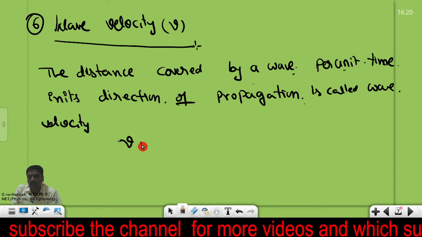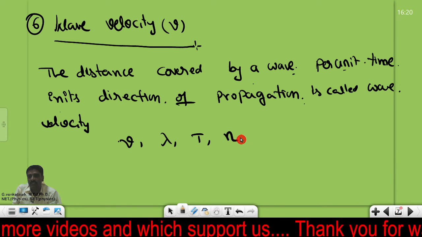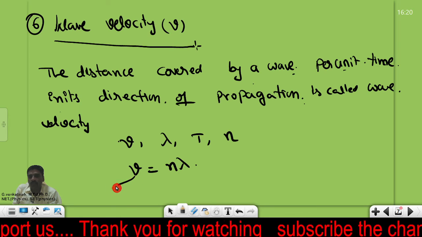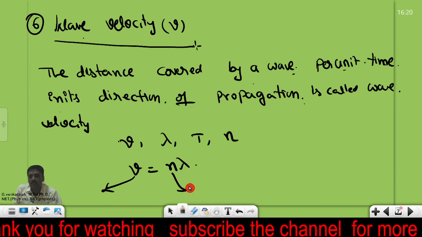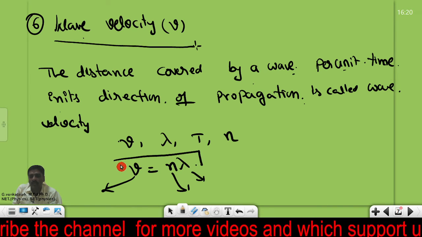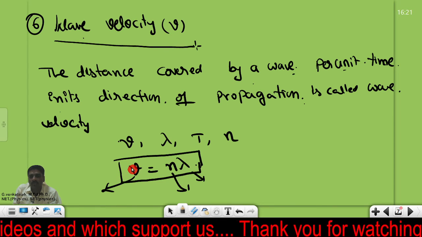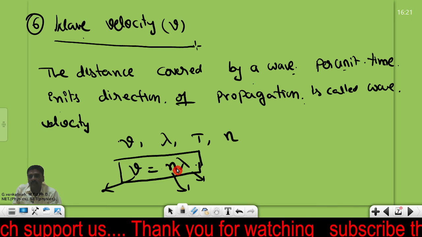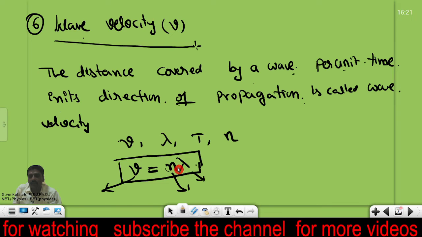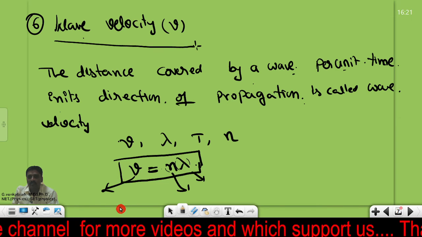Wave velocity, wavelength and time period, or we can take it as the frequency, there is a relation between them. V is equal to n lambda. V is nothing but wave velocity, n is equal to frequency, lambda is equal to wavelength of the wave. So this is the small equation. We will use it in a small problem when we are solving problems. So wave velocity V is equal to frequency times wavelength of the wave. I hope you understand. Thank you.